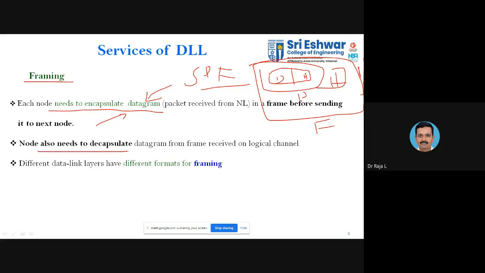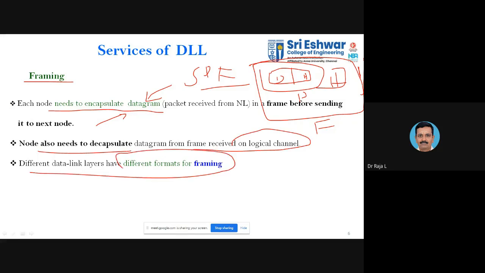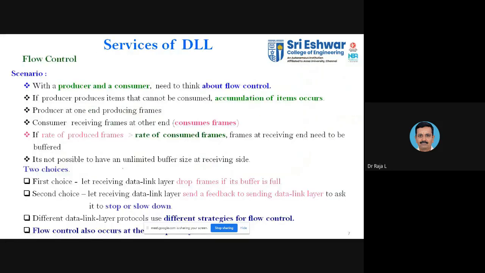So the node also needs to decapsulate. As I told, the data or information will be transmitted in two directions in each layer: from the application layer down to the physical layer, and in the other direction from the physical layer up to the application layer. So both a top-down approach and a bottom-up approach. The nodes need to decapsulate and encapsulate the frame received on the logical channel. Different data link layers have different formats of framing.